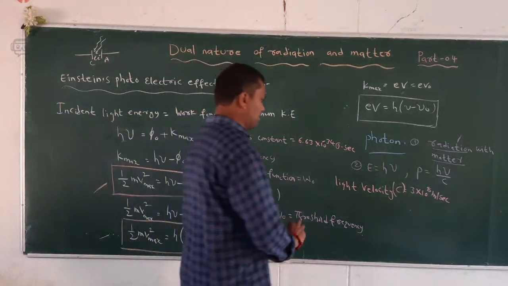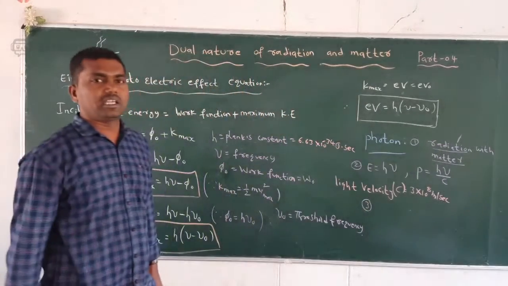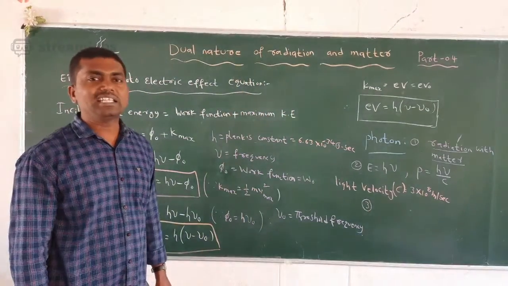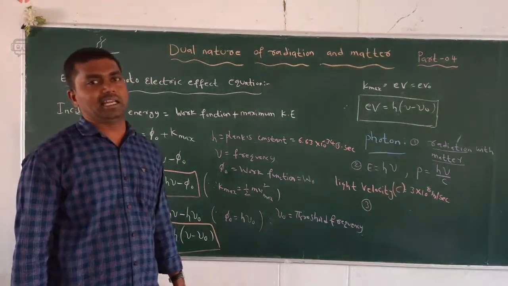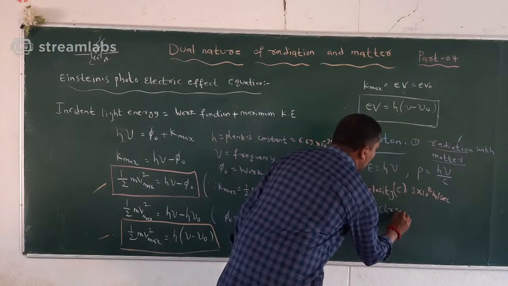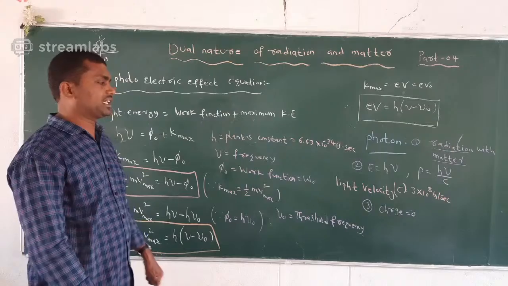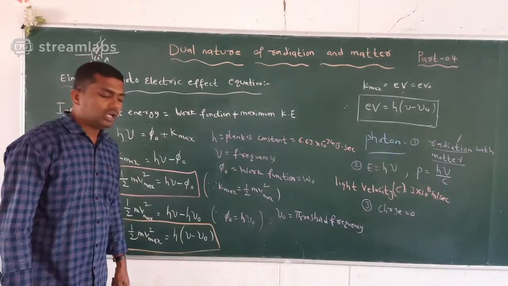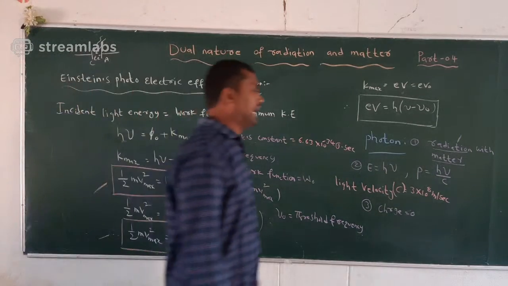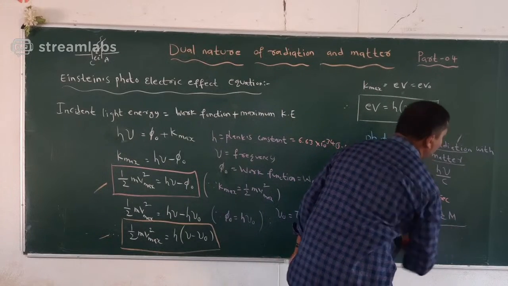Next, the photon is a neutral particle, which means it is a chargeless particle. The charge is 0, so it cannot be deflected by the electric field or the magnetic field.